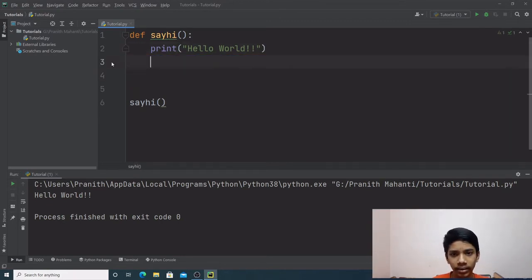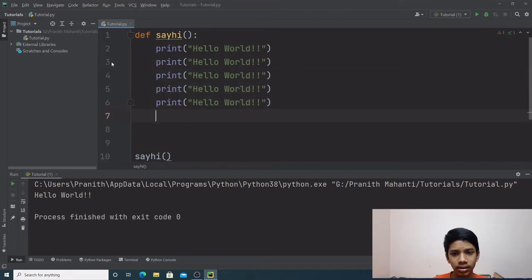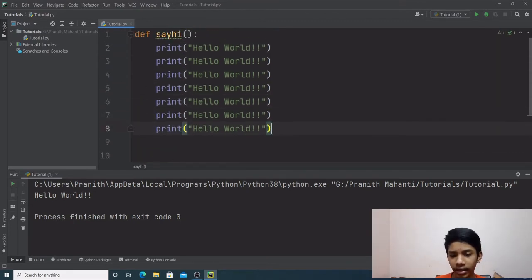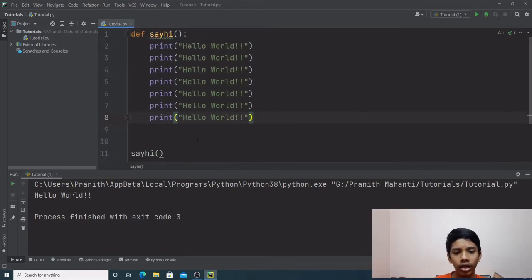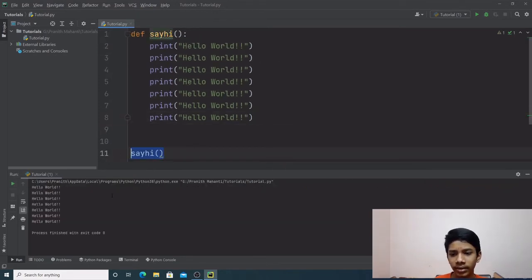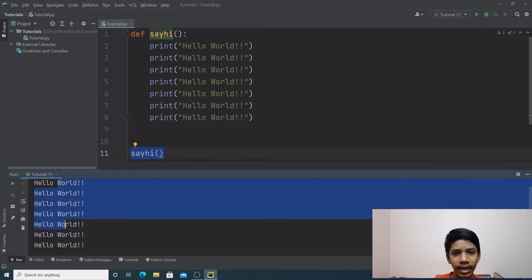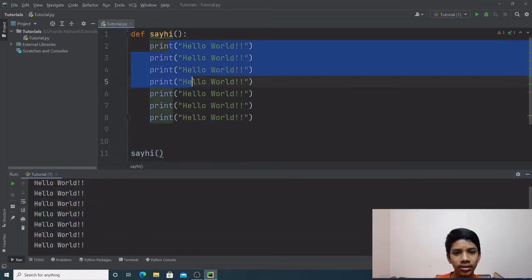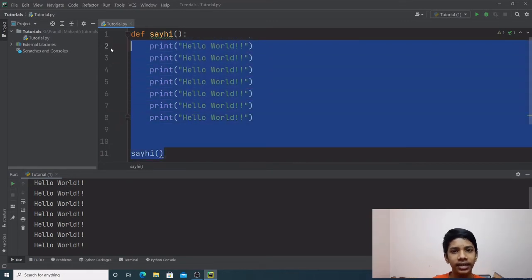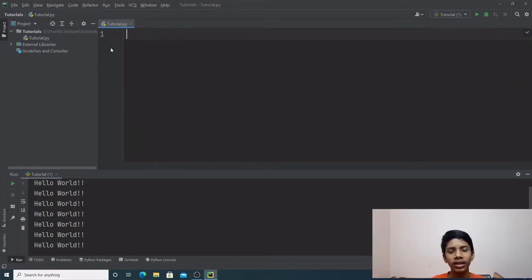For example, if you want to print multiple lines, and then we call the function's name and run the program, as you can see, it prints out those many times. As simple as that. But now, let's look into the arguments. So what exactly is an argument? Let's just take print. Now print is an inbuilt function. You cannot change it and you cannot have a function with the same name as it. You will get an error.